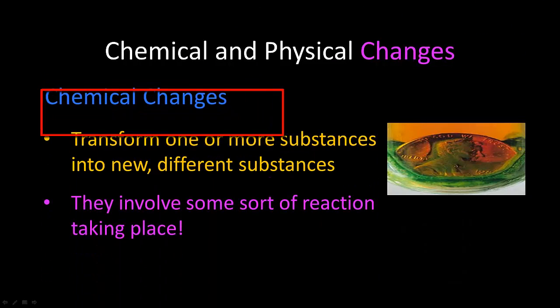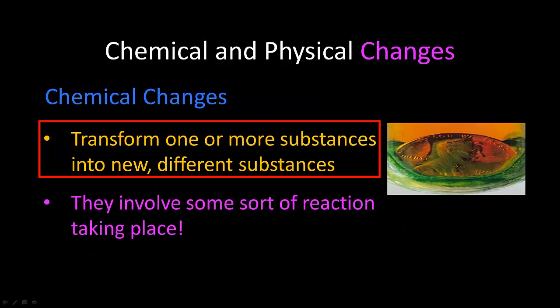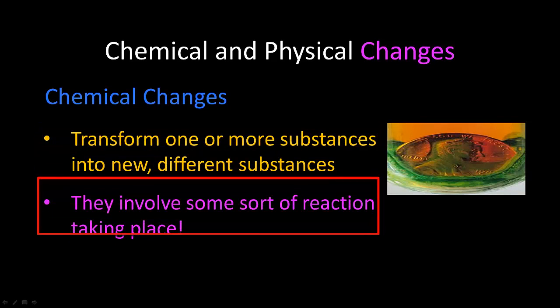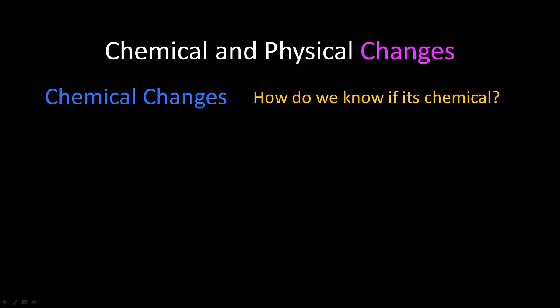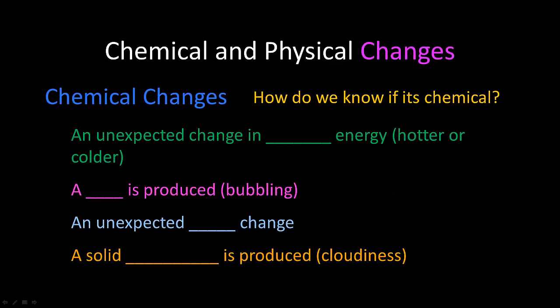Chemical changes transform one or more substances into new and different substances. They involve some sort of chemical reaction. So how do we know if it's chemical? Well, an unexpected change in heat energy, so if it gets hotter or colder and you don't expect it to. If you put it on a burner, you expect it to get hotter. But if you add two cold liquids together and it gets hotter, you don't expect that. So that would be an unexpected change in heat.